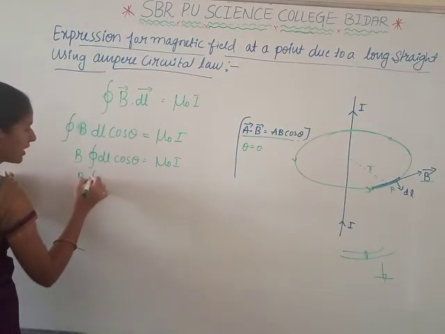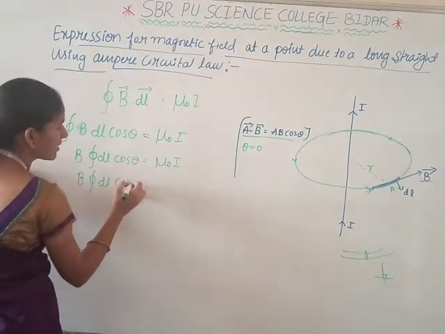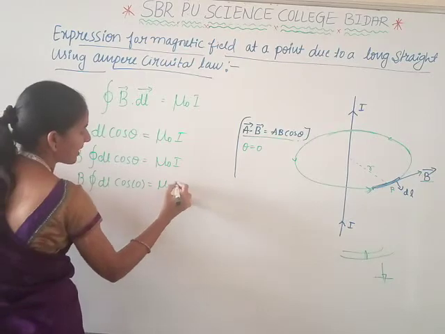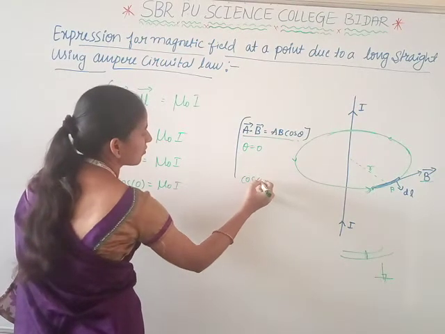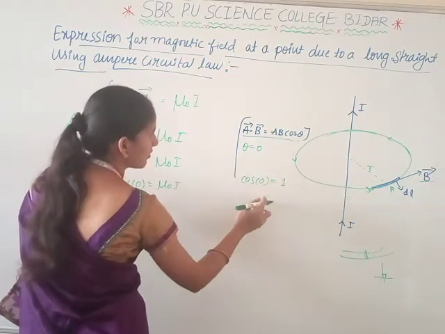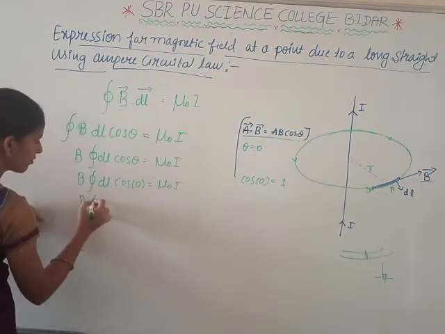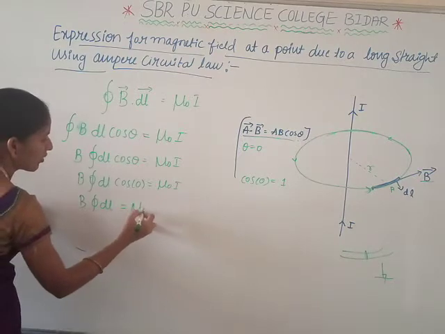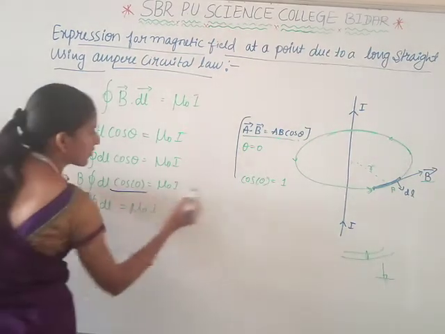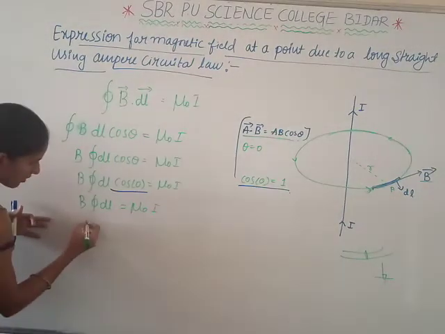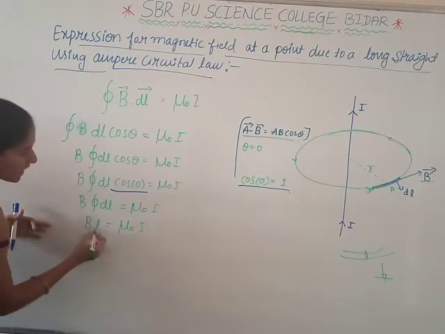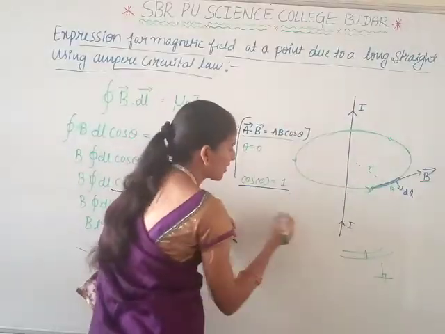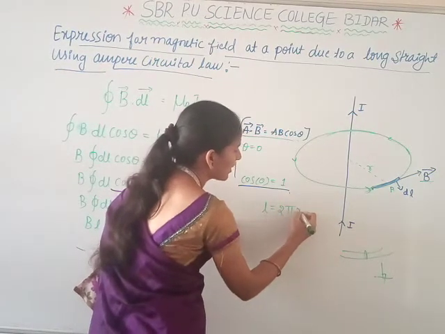So B times the closed integral of dl cos 0 equals mu naught times the current I. The value of cos 0 is 1, so B times the closed integral of dl equals mu naught I. Integrating, B into L equals mu naught into I. L is the length of the circle, the circumference, which is 2 pi r.